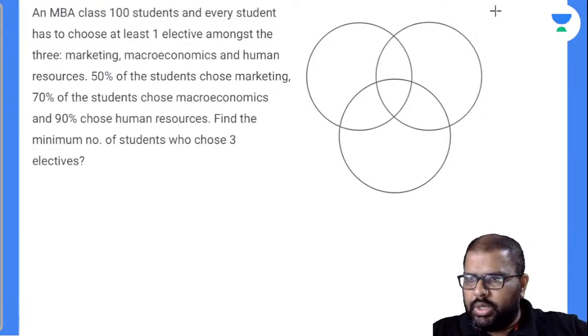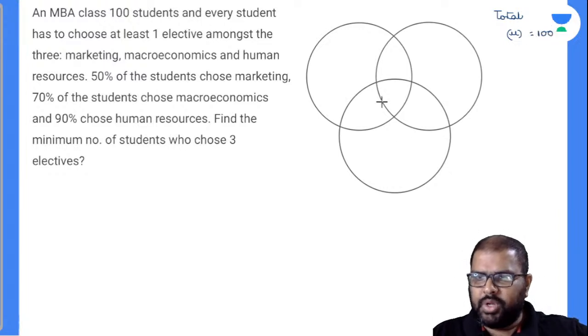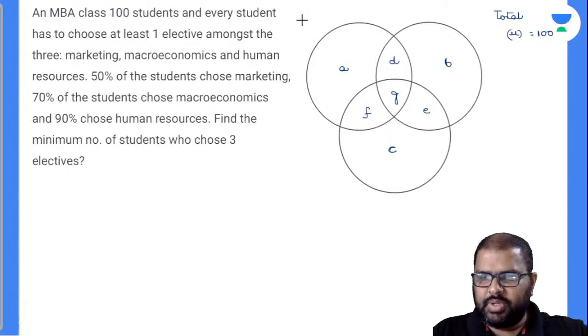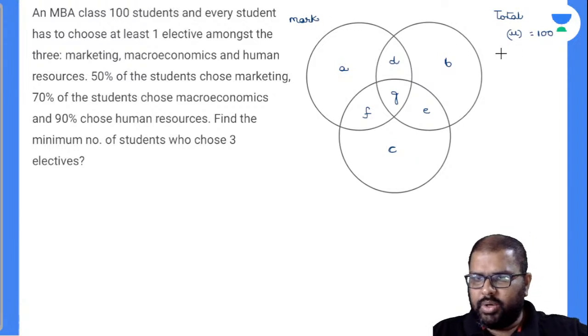So total is written as mu, I'll write this down. It's nothing but 100 given there. Now this is A, B, C, E, F. I'll take down the values like this. So I will be taking this one as marketing, macroeconomics I'll be taking as ME, and I'll take this as HR.